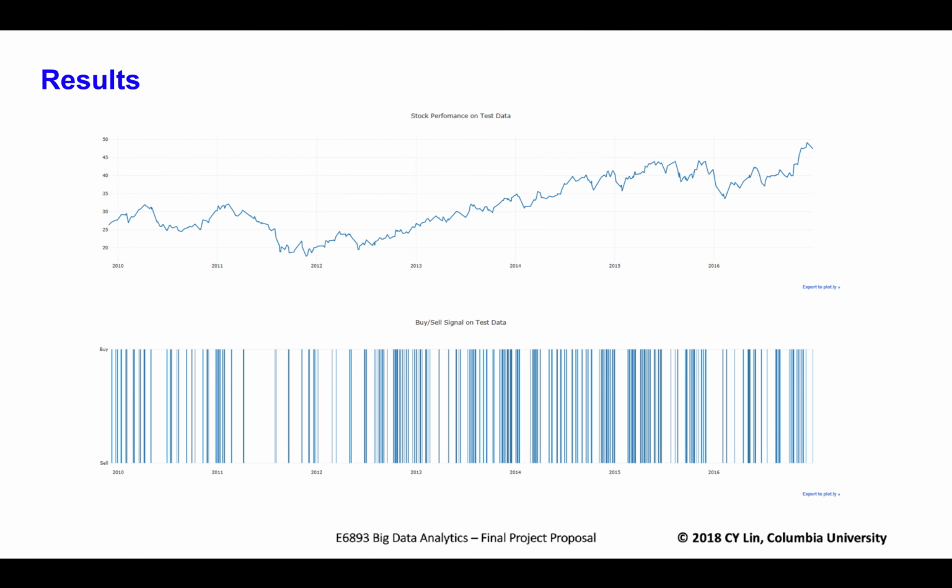The chart here shows stock data from a randomly selected company in the test data set. Above is the closing price plot, and below is a buy and sell signal plot produced by our classification model. As discussed on the previous slide, these buy and sell signals are over 85% accurate with the CatBoost model and 91% accurate with the LightGBM model.